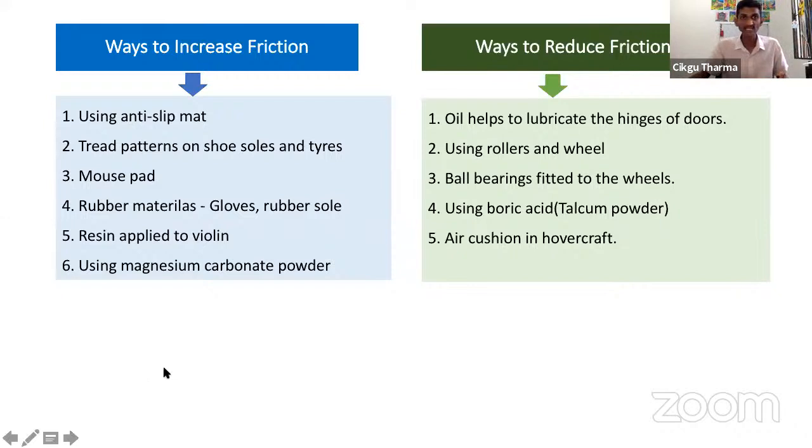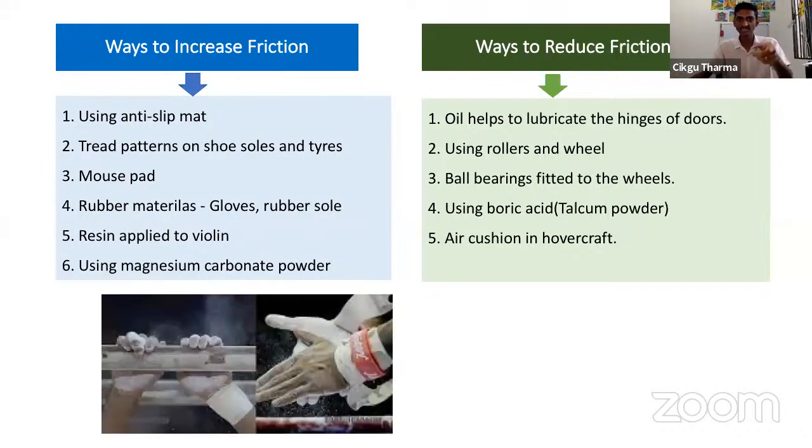Okay, next one, using magnesium carbonate powder. Please remember this word, magnesium carbonate powder. Sometimes they call it gym chalk, because people go to the gymnasium. They put it on their hands so that they have a firmer grip on the bar.